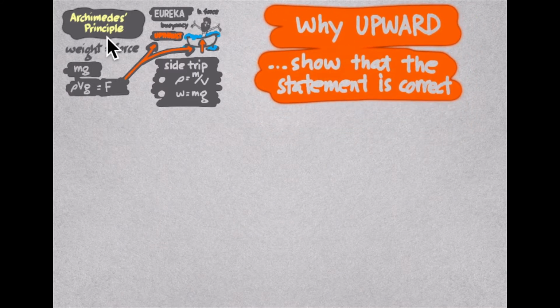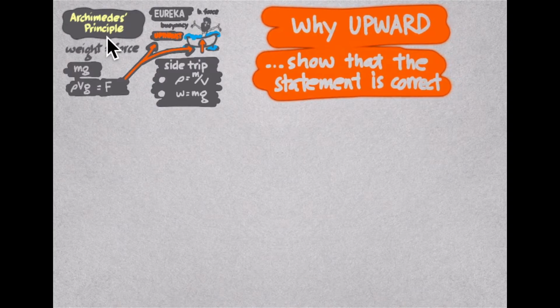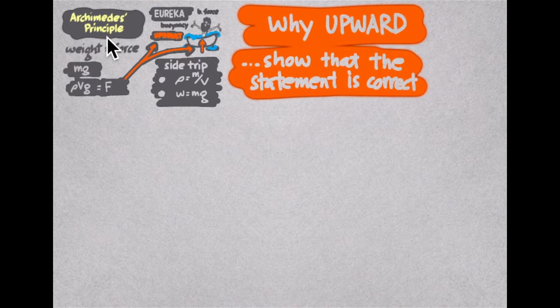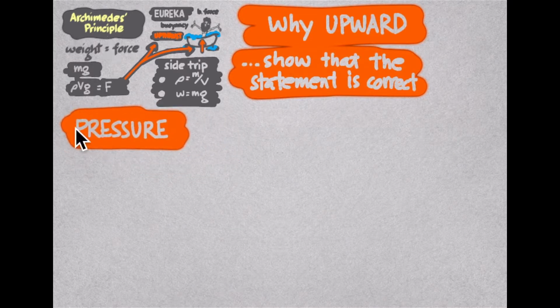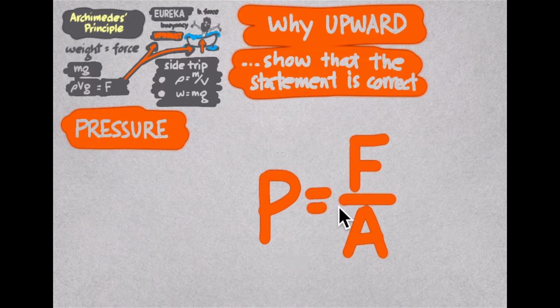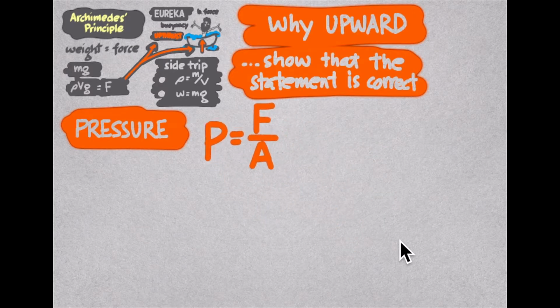Let me arrange this a little bit, taking up lots of spaces. We start with the recall of what pressure is and derive the principle from there. The symbol for pressure is P, equal to F over A. F is the normal force perpendicular to the surface. That is what is meant by normal here. And A is the area where the normal force is being applied. Pressure depends on two quantities. Let's put this here a little smaller.